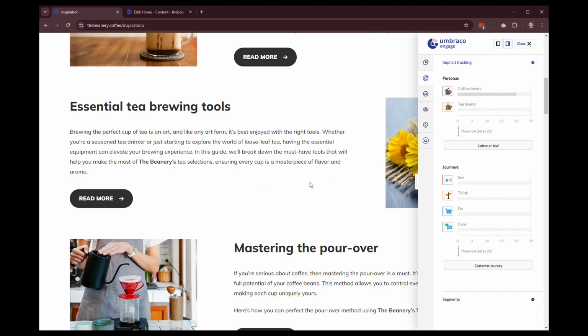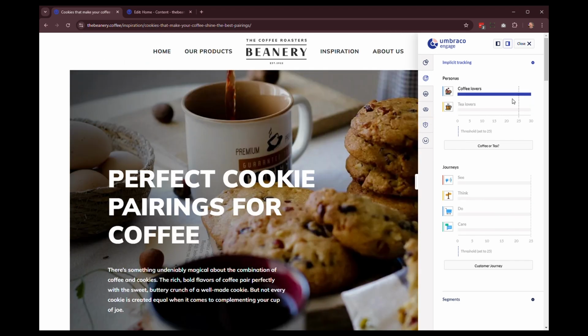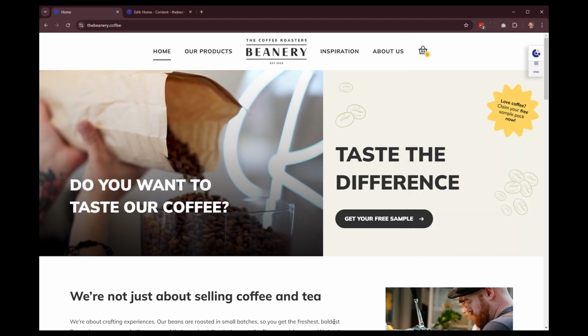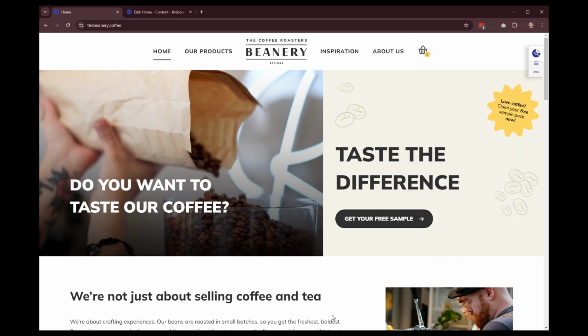Engage is fully integrated into Umbraco's CMS. Going from setting up a segment to editing personalized variations is done with a click of a button. It's in the same platform, and you're using the familiar content editing tools to optimize and personalize content, complete with split view editing to make you more productive.